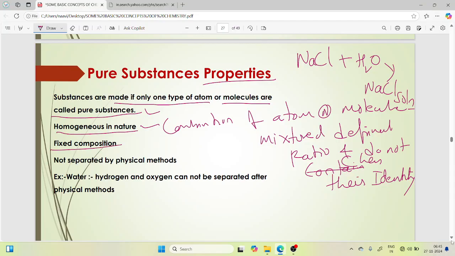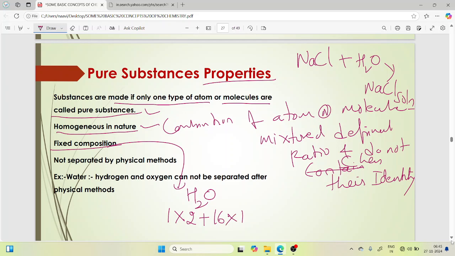And the next one, fixed composition. The fixed composition, example, H2O. Atomic weight of hydrogen is 1, and the number of hydrogen atoms is 2, plus the atomic weight of oxygen is 16 into only 1 oxygen.